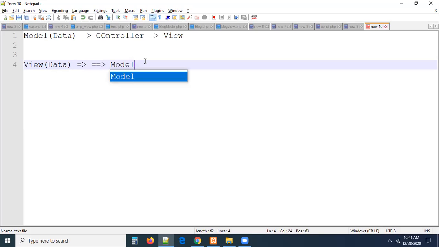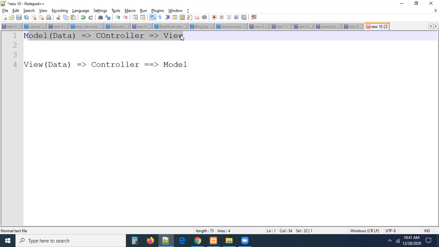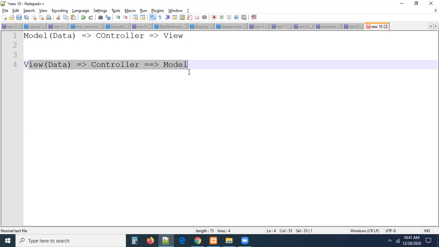This is the model. Why should I transfer the data to a model? Because we know that as per MVC, who will insert the data into the database? Model. Who will select the data from the database? Model. So can I send this view data to the model directly? It is impossible. So in the middle, we have to bring the concept called controller. Did you see the vice versa? Yesterday, model to view, we passed data. Today, from view, we are going to pass the data to a model. Let us see how these things will work together.